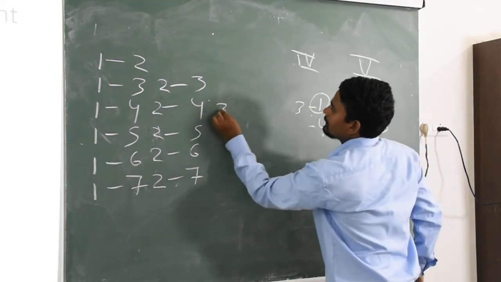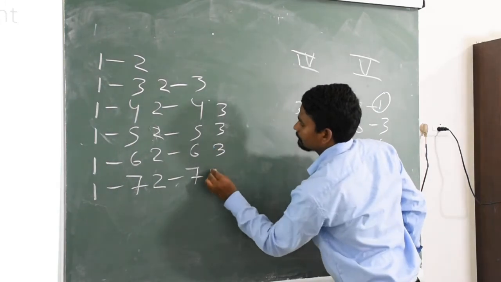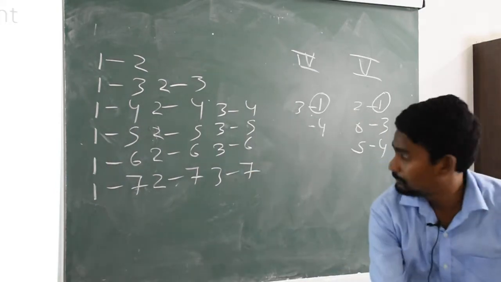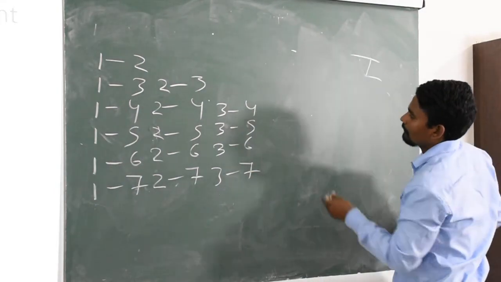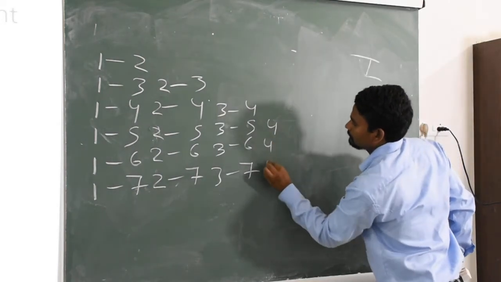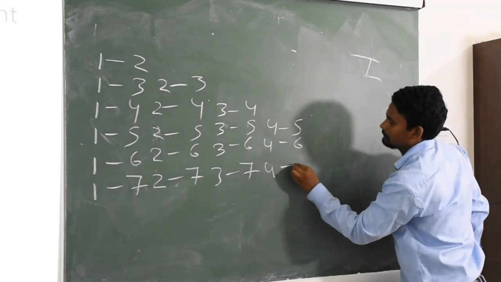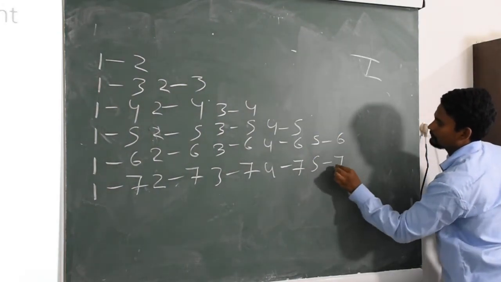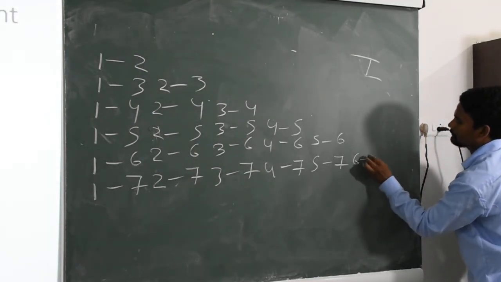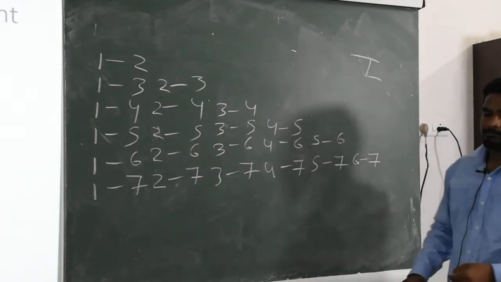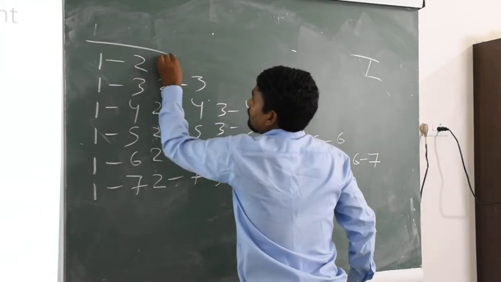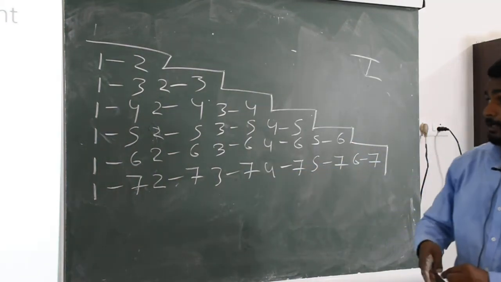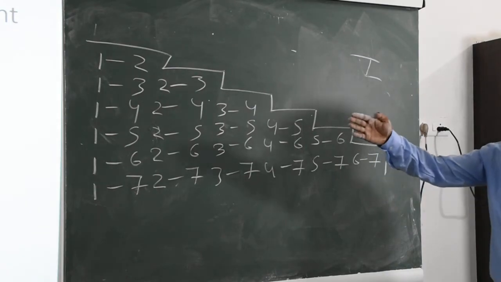Okay, so next is 3. So here we can see the method of stair. So this is the fixtures of a league tournament in the staircase method.